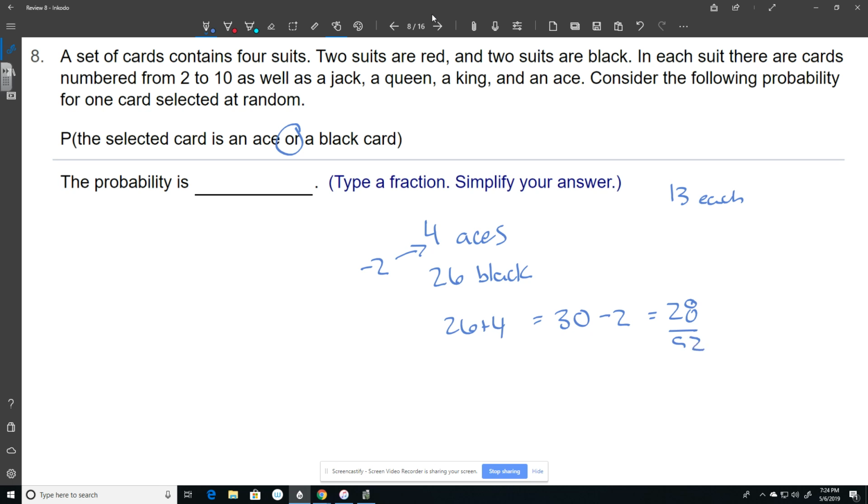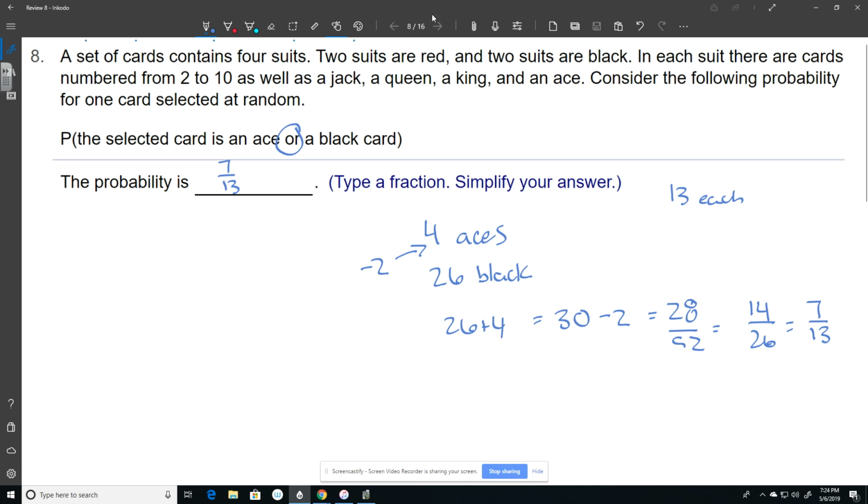And it wants me to write it as a fraction. So 28 over 52, that simplifies to 14 over 26, which goes down to 7 out of 13 cards. So my probability is 7 over 13 of picking a black card or picking an ace.